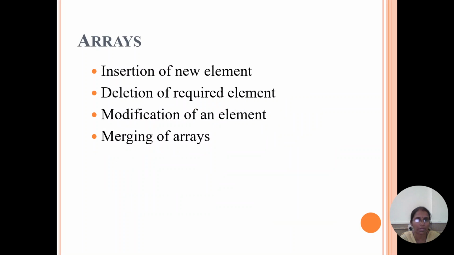Insertion of a new element: if the array has space for more elements, then we can insert a new element. If the maximum size is full, then overflow occurs. If deletion is possible, then we delete an element. Otherwise, if the array is empty, then underflow occurs. Modification: if some element is already inserted, it can be replaced with some other element. Merging of arrays means two arrays can be taken and merged into another array. That is also possible in arrays.